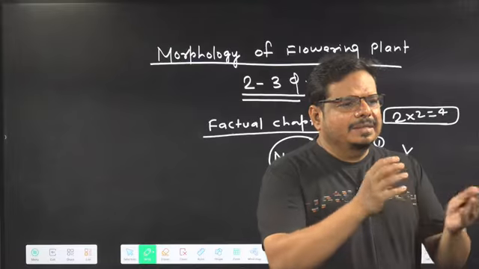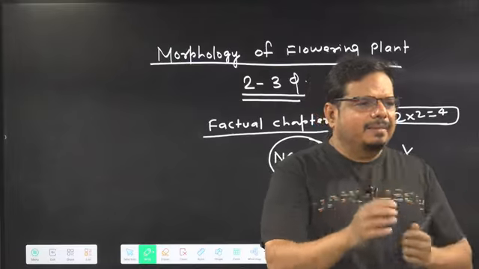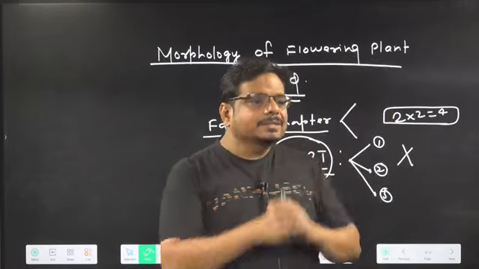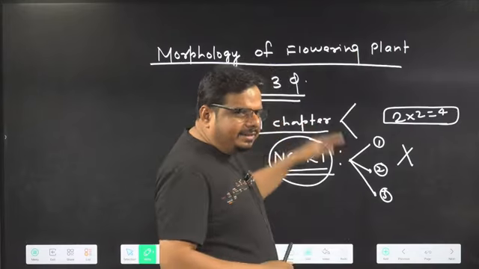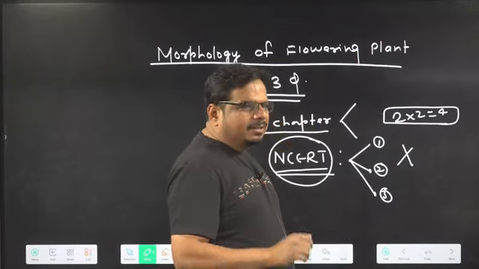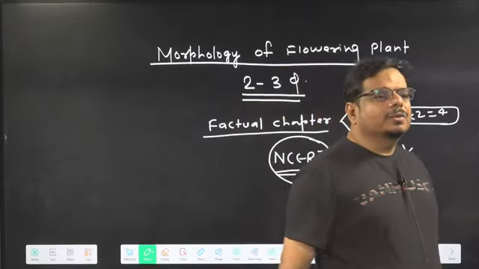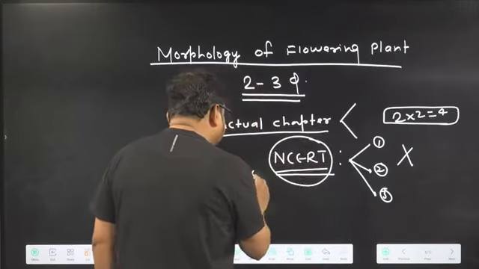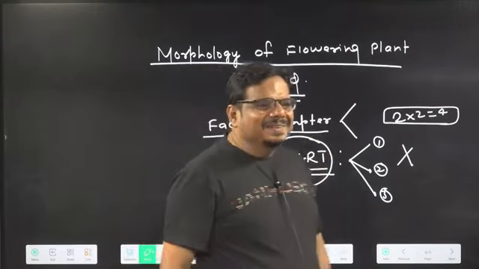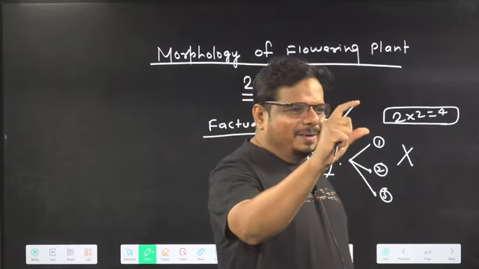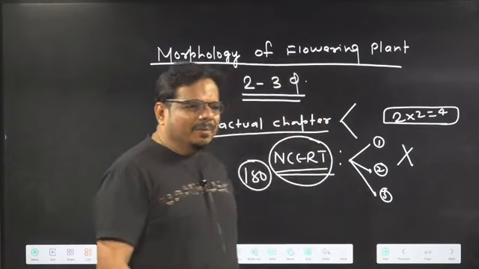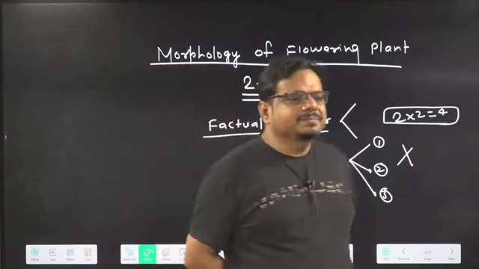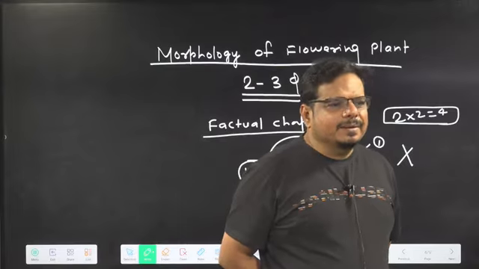Either actively, passively, by making assertion, reason, by making a statement, they try to confuse you. And trust me, morphology is a very easy chapter. Na? Everything NCERT is going to ask. In the paper, we will frame the question from NCERT only. And I want to see in the next Sunday how many 180 is coming. Here, one chapter, even not the full chapter. I want to see how much 180 is coming. So you work for 180. The paper definitely we will frame from the NCERT only.